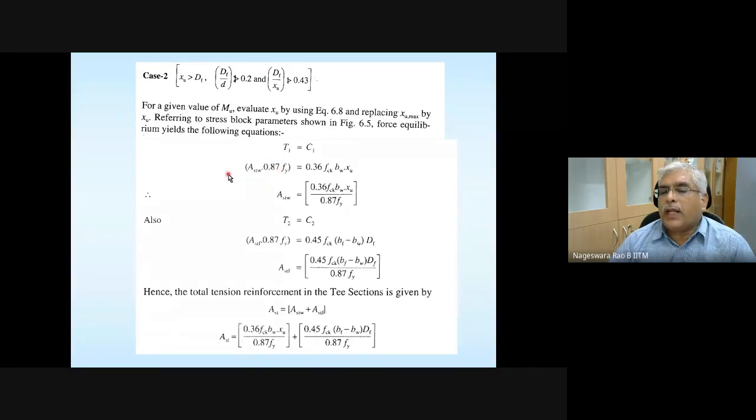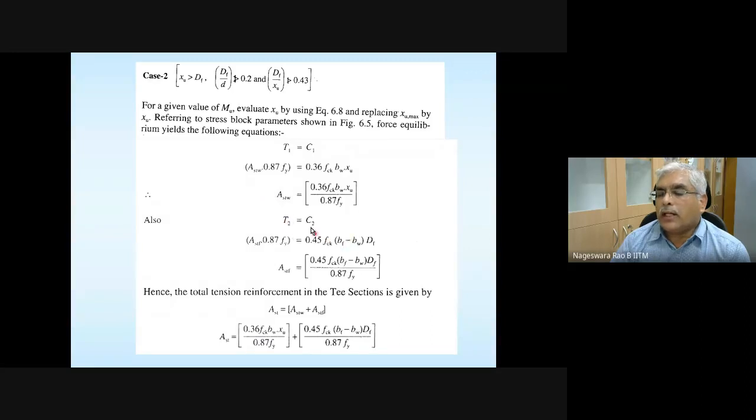So make use of that concept and find the area of steel for balancing this compressive force. That area of steel is denoted here as ASTW, because this contribution is coming from the web portion. So this compressive force divided by 0.87 Fy is going to give you the area of steel.